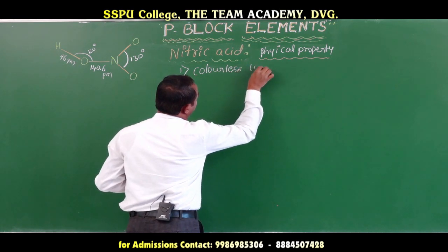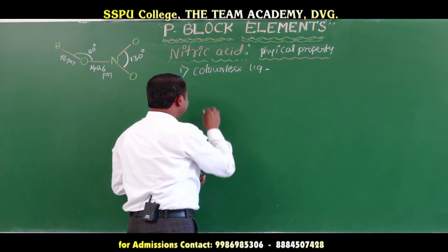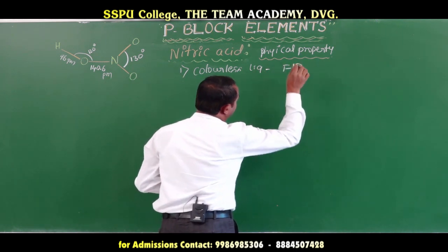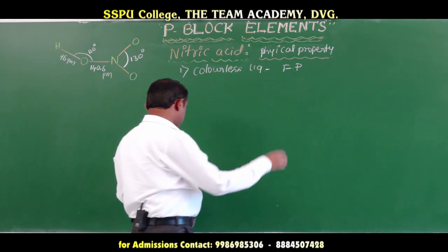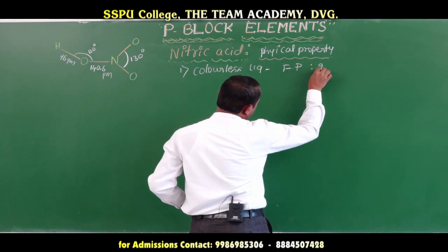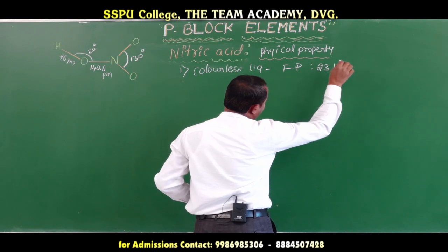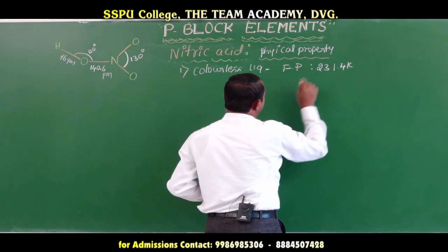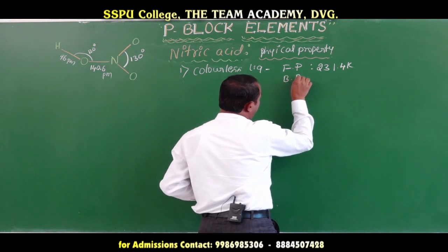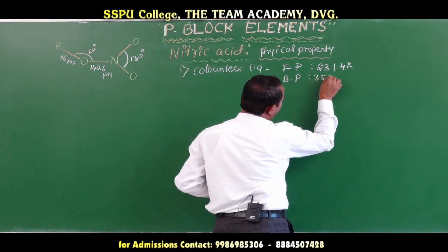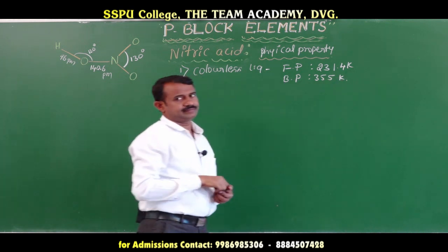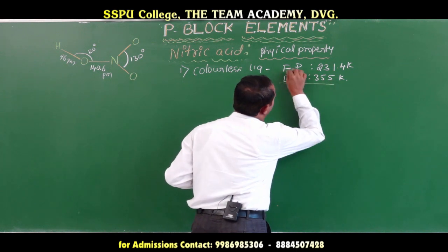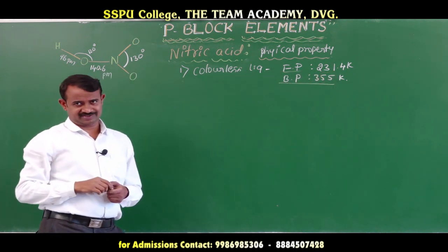The freezing point of nitric acid is 231.4 Kelvin, and the boiling point is 355 Kelvin. That is the freezing point and the boiling point of nitric acid.